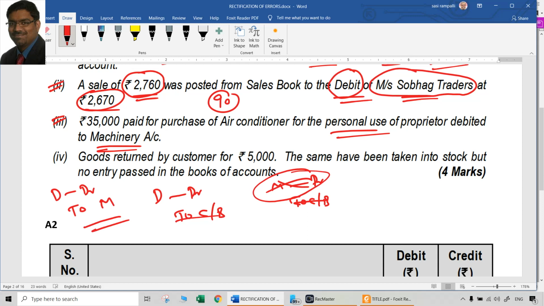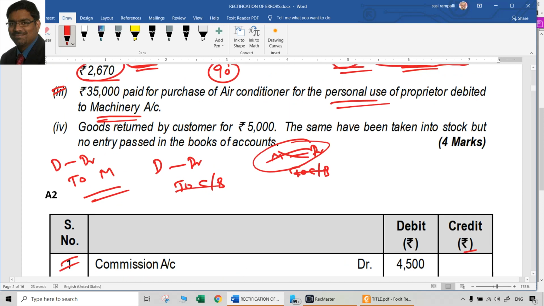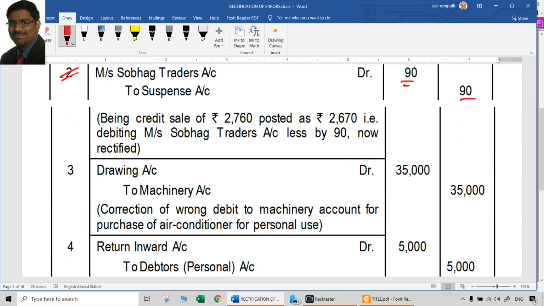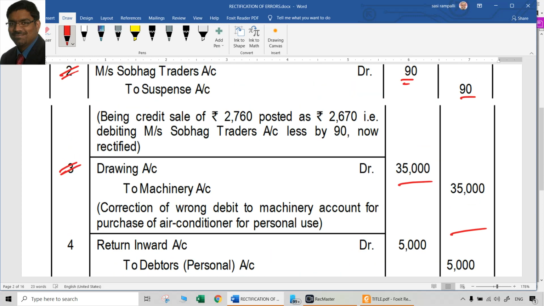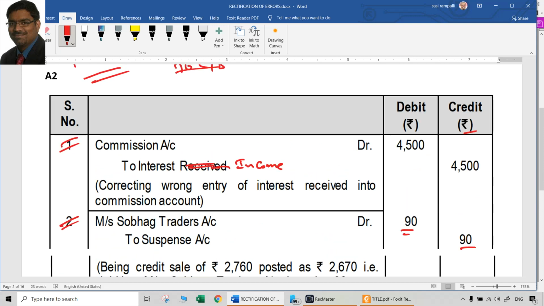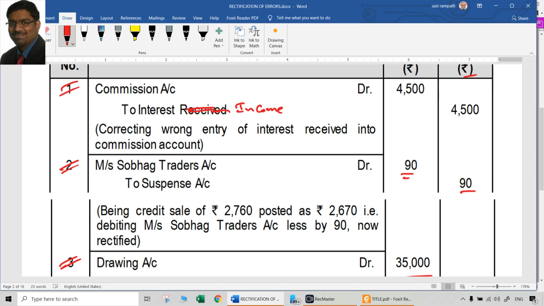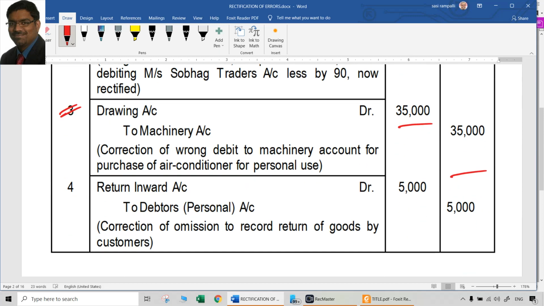Drawings account debit to machinery account 35,000. So drawings account debit to machinery account 35,000 is the rectification entry. Of course, you have to write the narration correctly. What is the narration? Whatever is given in the question is the narration, and you also write what you are correcting now. So here: correction of a wrong debit to machinery account for purchase of air conditioner for personal use. Like that, you have to write the narration.